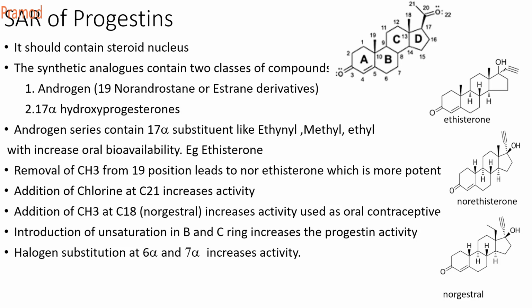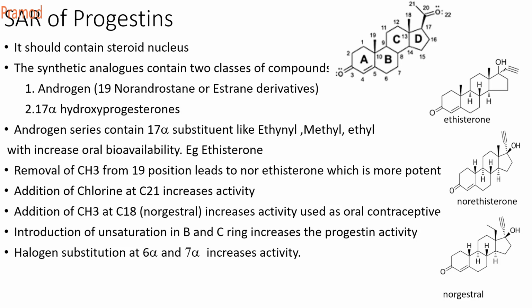Removal of the methyl at the 19th position leads to norethisterone, which is more potent. So removal of the methyl at the 19th position makes the compound more potent. Addition of chlorine at the 21st position also increases the activity.